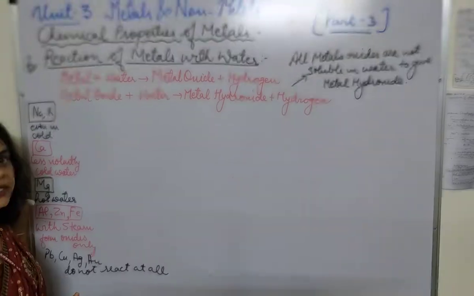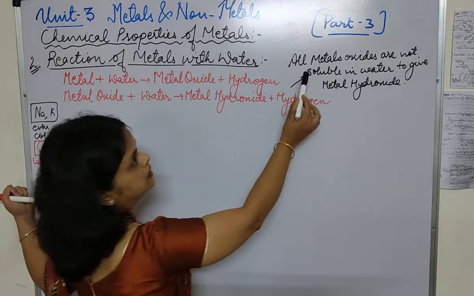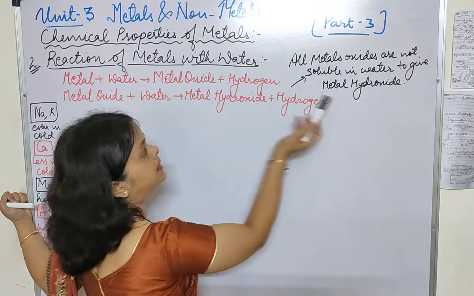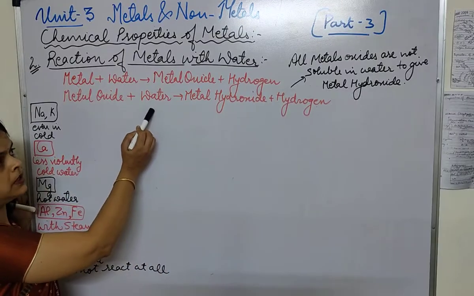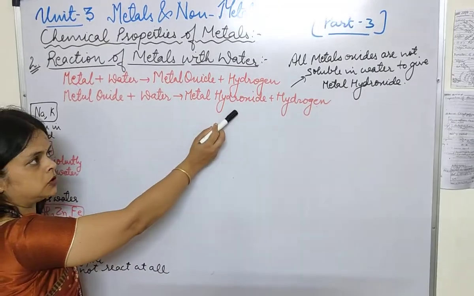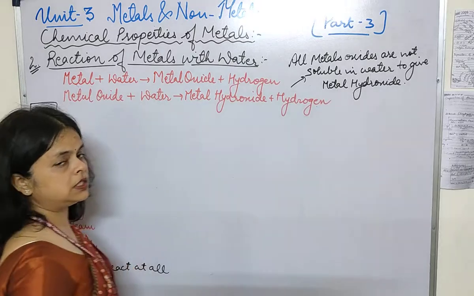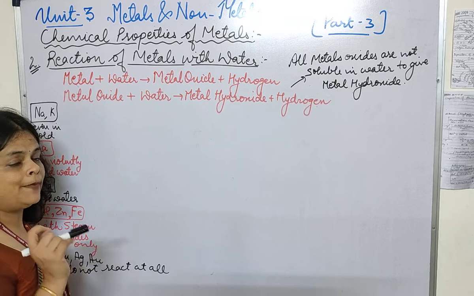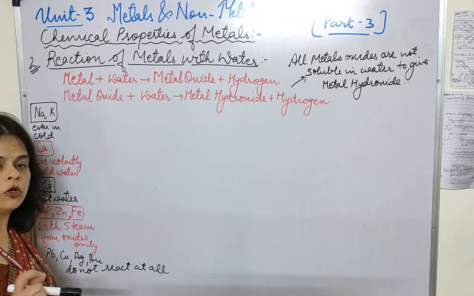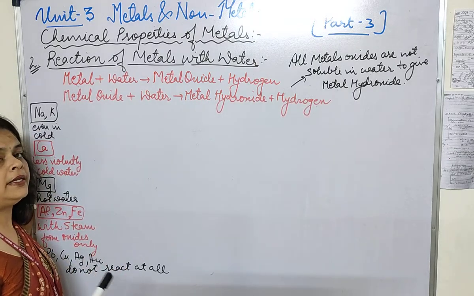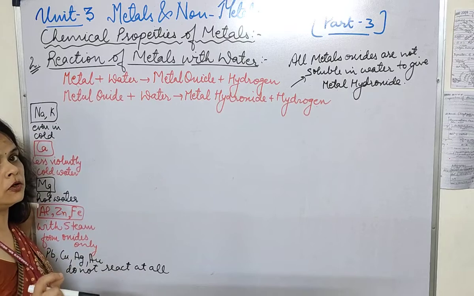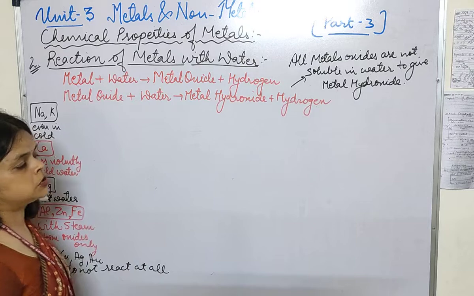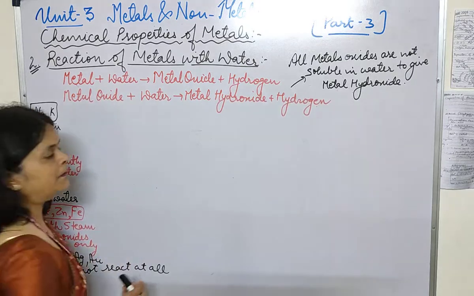And some of the metal oxides, I have written here, some of the metal oxides which are soluble in water, again combine with water and form metal hydroxide along with hydrogen gas. It has to be kept in mind that not all metal oxides are soluble in water, and they will not form metal hydroxides, but will form only the metal oxides. Okay, so let's start with different metals.